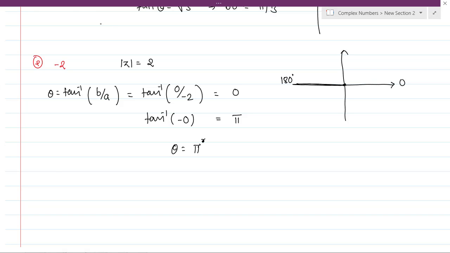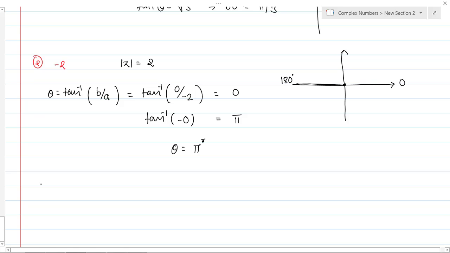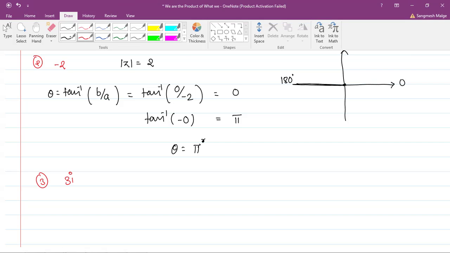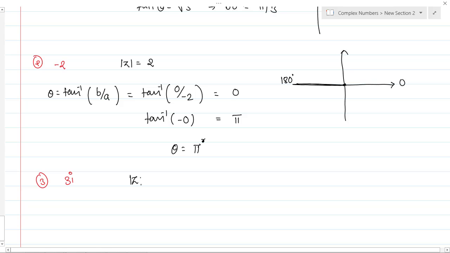Next question, the third one is 3i. Okay, so mod z becomes how much? Mod z becomes 3.